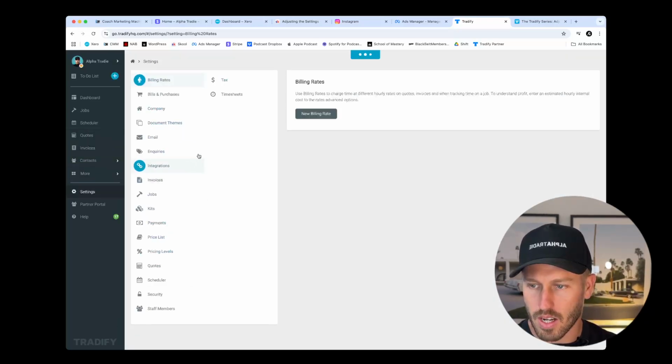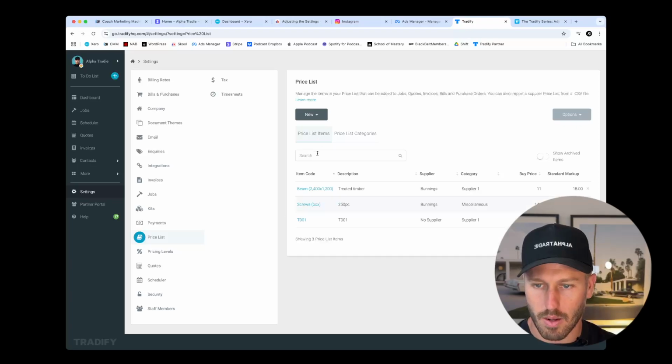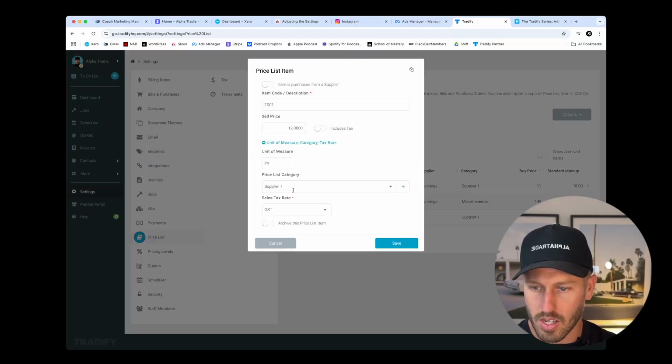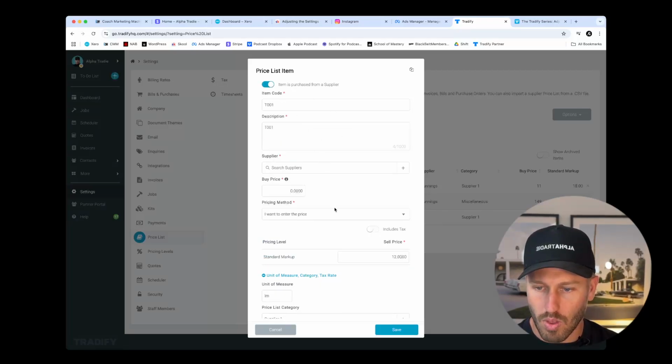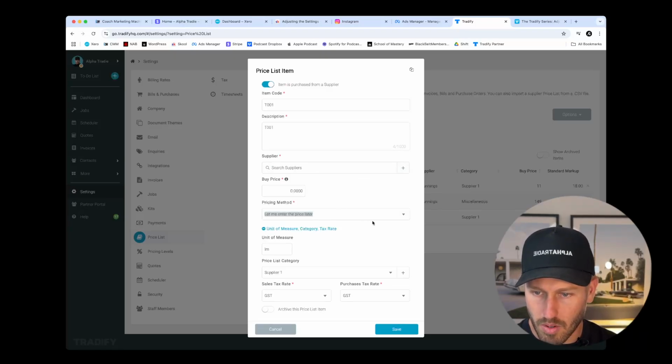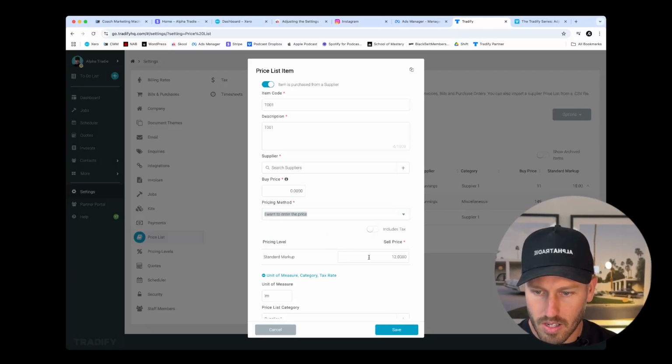I'm going to go back to our settings, back to our price list item. We're going to select our price list item. We're going to add the measures in. And we want to use our sell price. This item is purchased from a supplier. We'll toggle that on so that we can select either a markup or I want to enter the price. So let me select the price. We want to go to, I want to enter the price, standard markup.